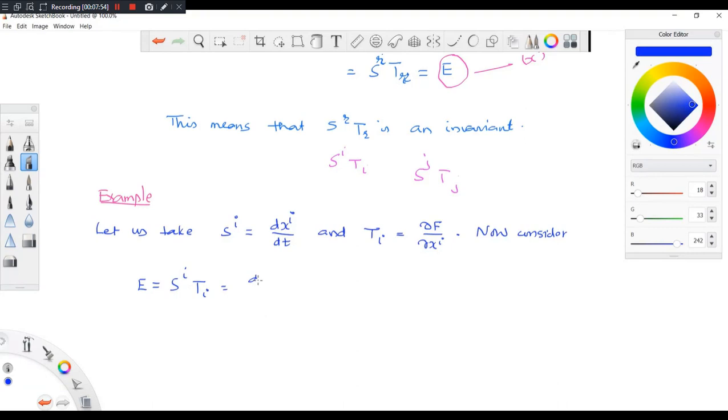So this is dx^i/dt into ∂f/∂x^i. This is the same as ∂f/∂x^i into dx^i/dt. According to the chain rule, it is df/dt. Therefore E is an invariant quantity.